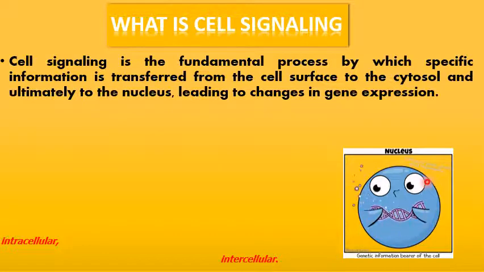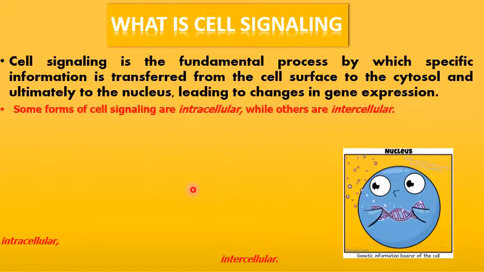Here you can see that a cell is passing a signal which is a chemical molecule, and these chemical molecules or signals go and bind to the surface of another cell where there is a receptor. They enter the cytosol of that cell, and ultimately reach the nucleus of the other cell, thereby leading to changes in gene expression. This is the definition of cell signaling.